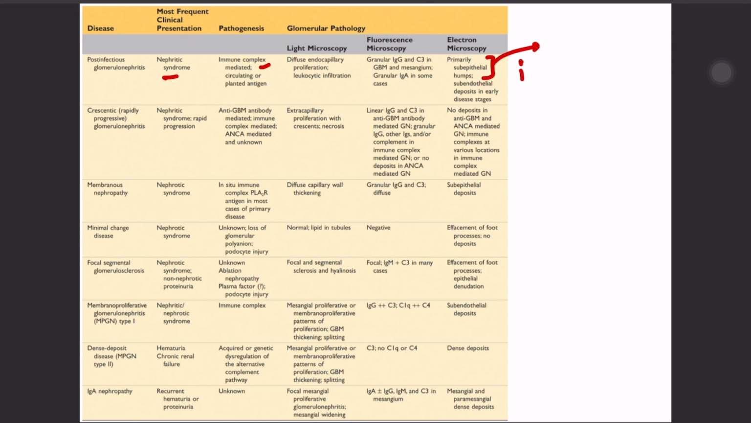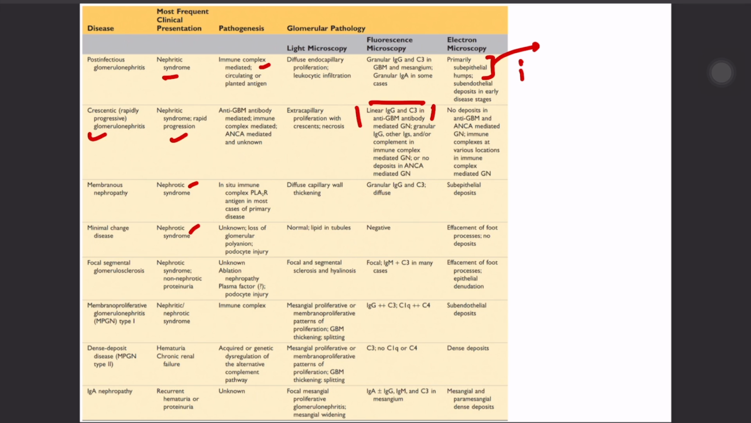Okay. And then RPGN, a very favorite question. RPGN is asked repeatedly. Just read that it is a nephritic syndrome, and it has linear IgG and C3 deposits. That is very, very important. Just read that it is linear IgG and C3 deposits. That would do. Nothing else is important. And then membranous nephropathy and minimal change disease. Both are nephrotic syndromes. Just remember these two.